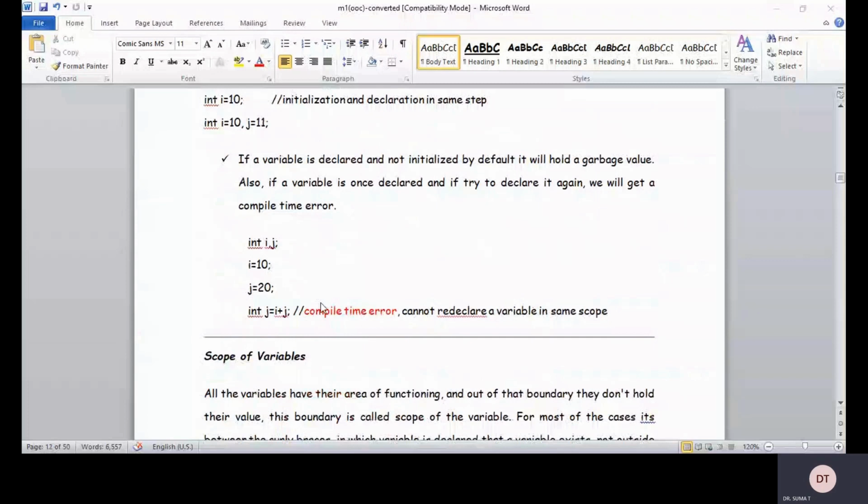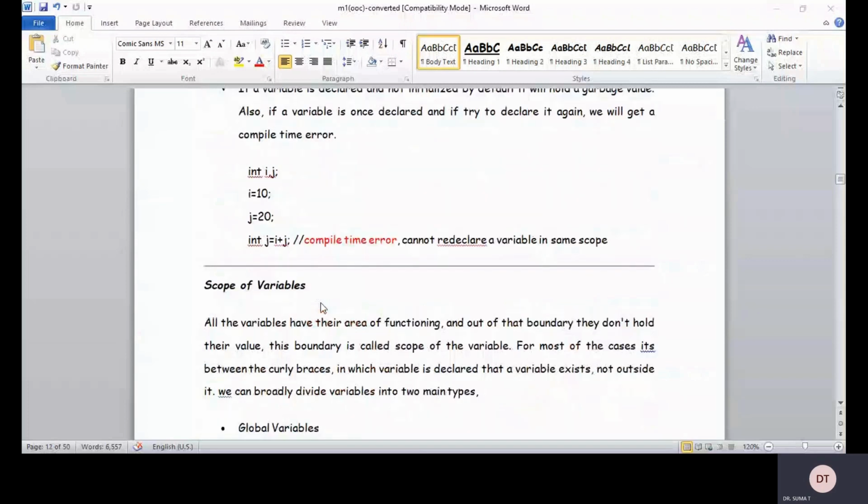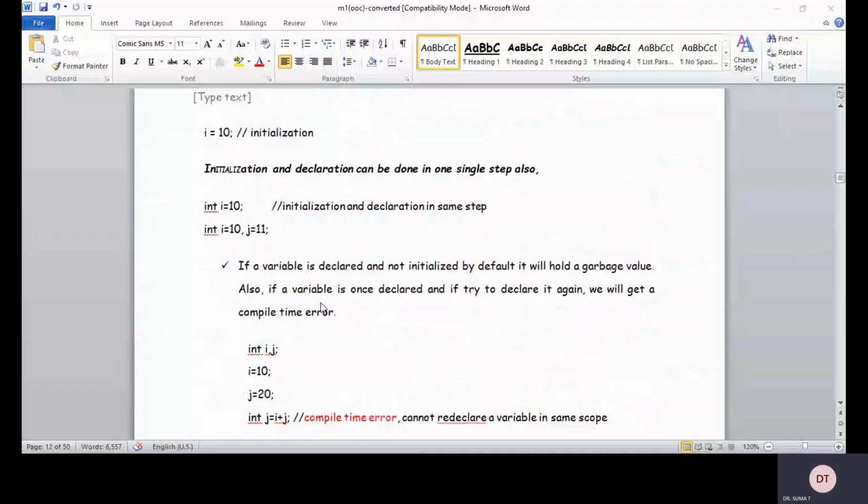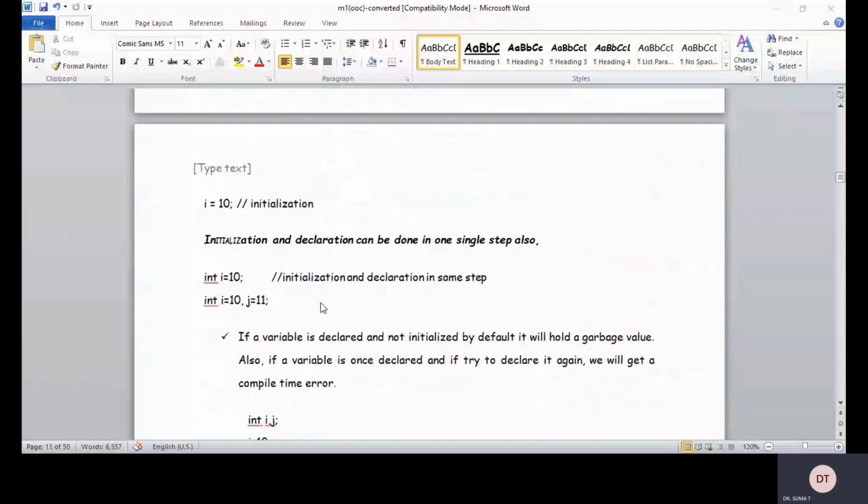So all the variables have their area of functioning. That is the scope of the variable, which you have studied. First we learn the rules of the variables.